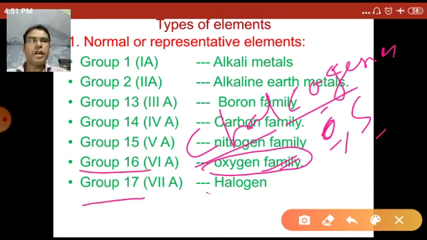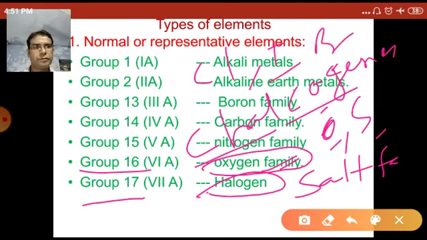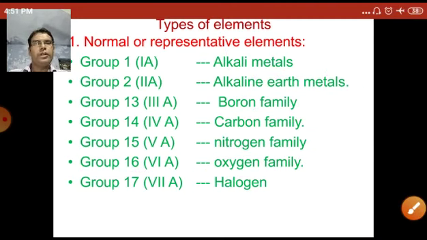Group number 17 is called the halogens. Halogens means salt forming. Most of the salts are formed from chloride, iodide, bromide. So these elements are called the halogens.